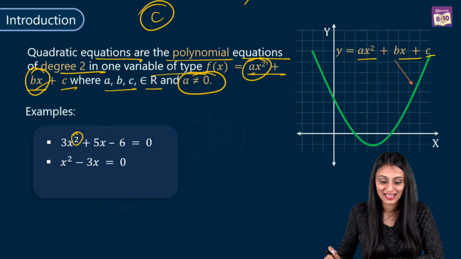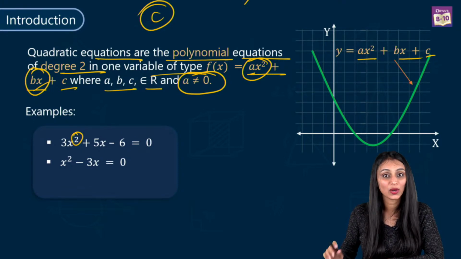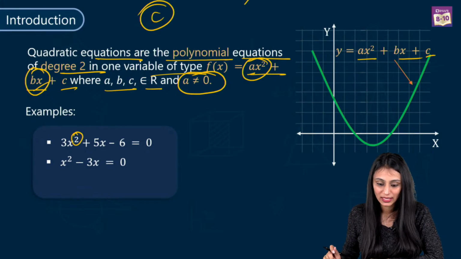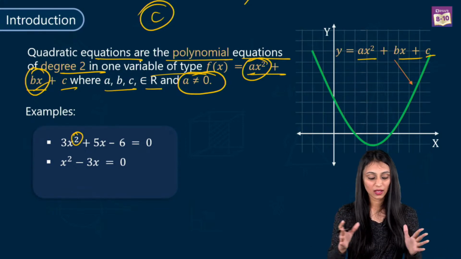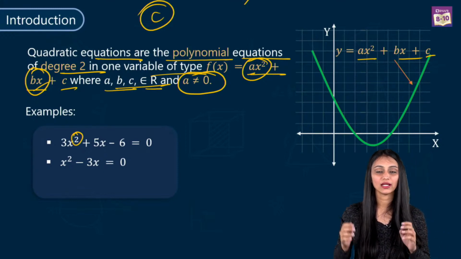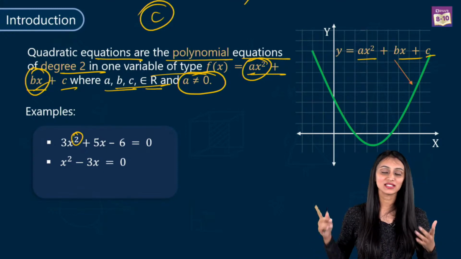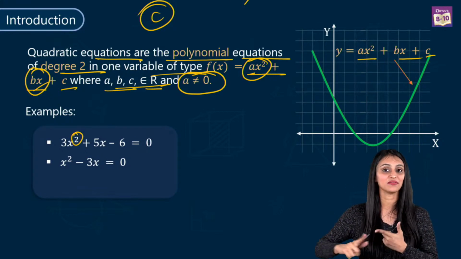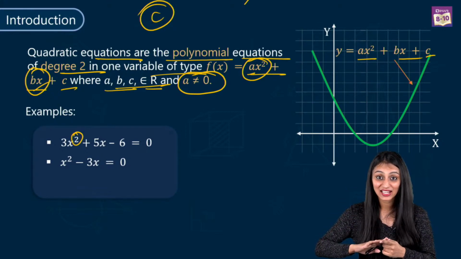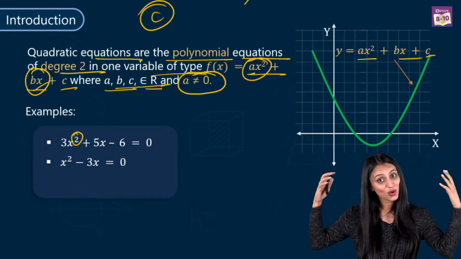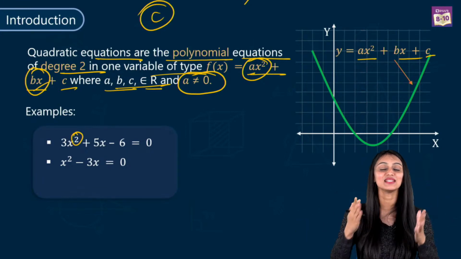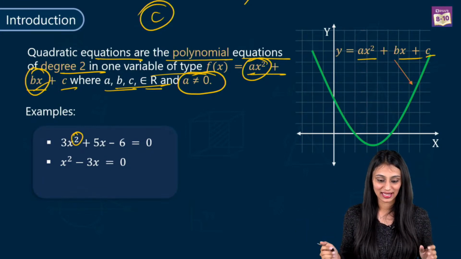Yes, Haknawaz, I hope that you have understood. See, a, b, c are real numbers over here. Real number includes everything. It can be a negative number, a positive number, rational, irrational, because the real number line includes all kinds of numbers. That's why we say that a, b, c can be real numbers.